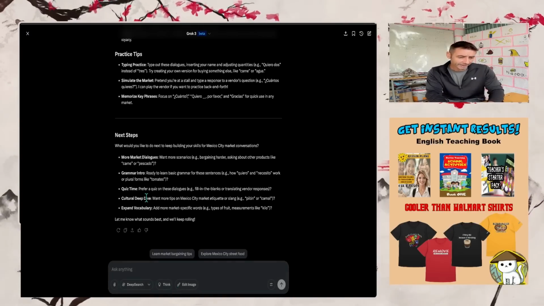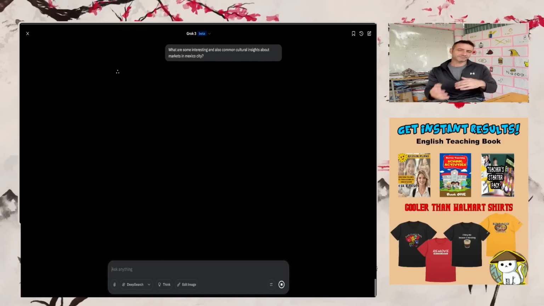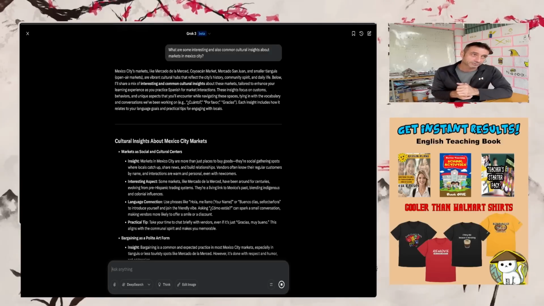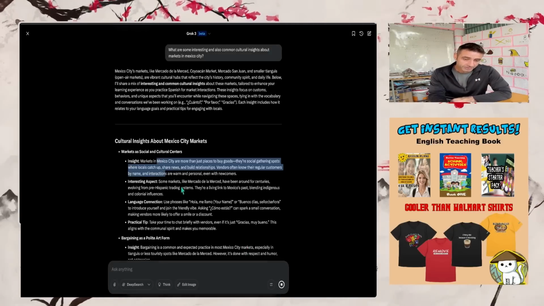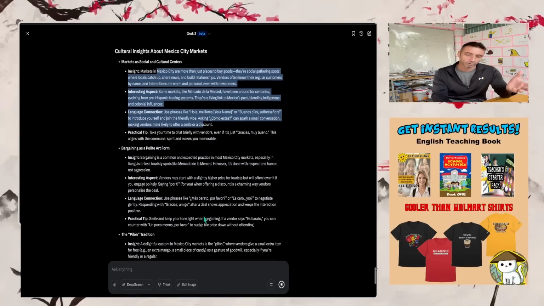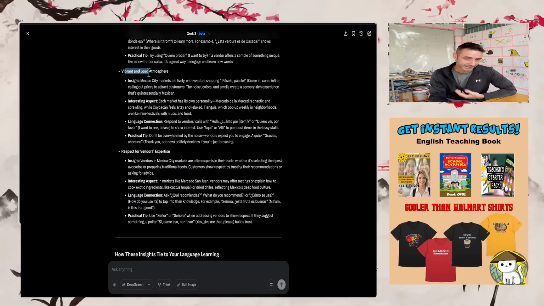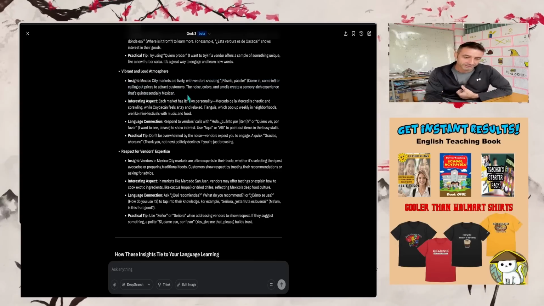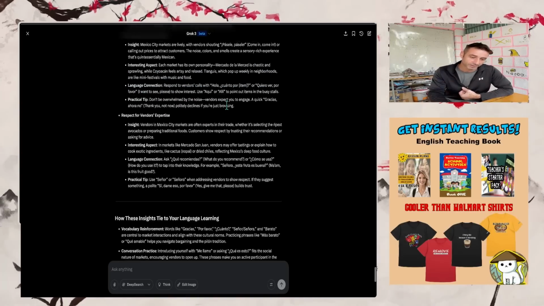And just a final thing, I think this is a really cool thing to kind of get into. What this is going to do is give you cultural insights. So just kind of things that you want to know, like things that you should do within a country, like processes they do or orders they do things, stuff like that. So to have an insight of their culture is a good thing to do. It's something like this in Mexico City. It's a very vibrant and loud atmosphere. So when you get there, don't expect things to be quiet, right? And then it starts giving you different words that kind of step out of your comfort zone, but they give you words to use for these situations.